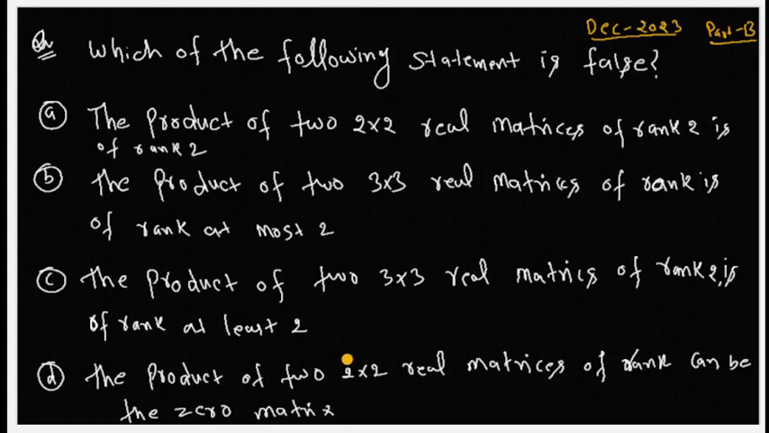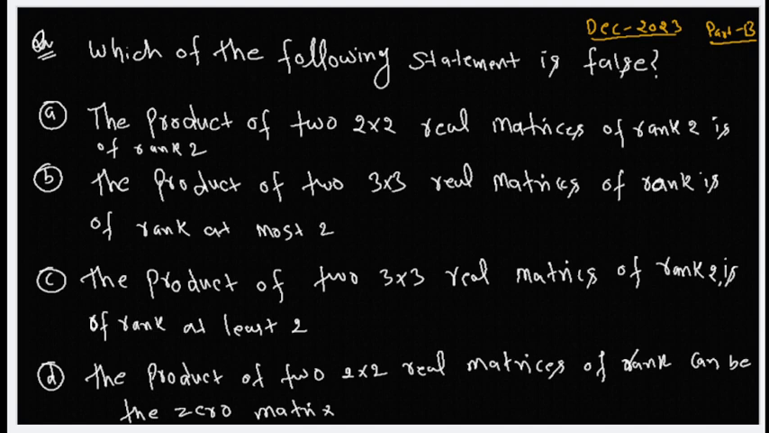Hello everyone. Today I am going to discuss one more question of CSIR NET 2023, December 2023. The question is from part B and the question is very easy. As you can see here, the question is from linear algebra. So what is the question? Which of the following statements is false?